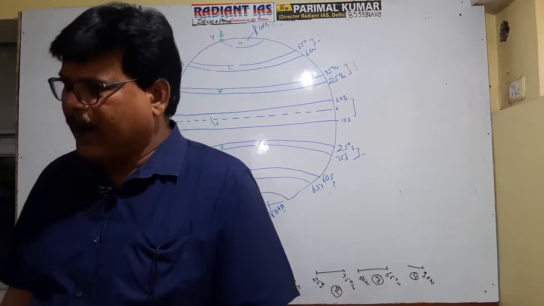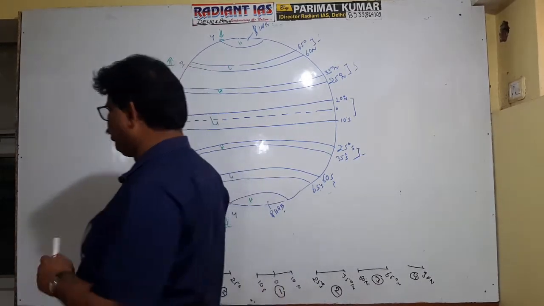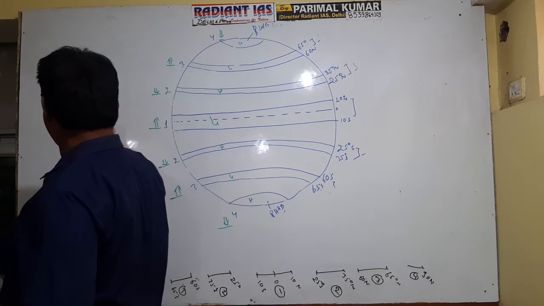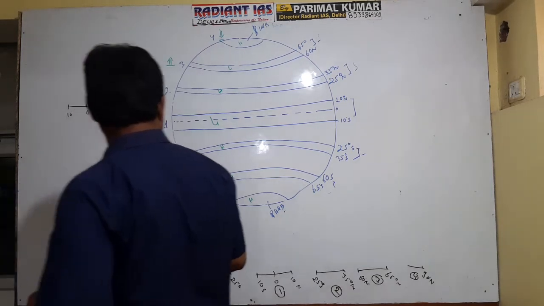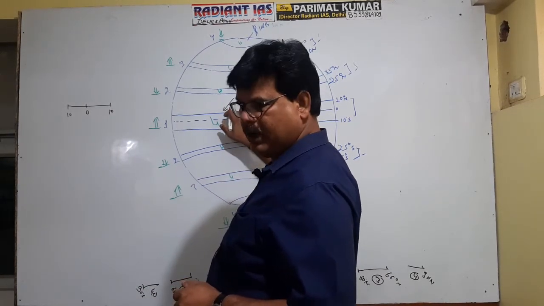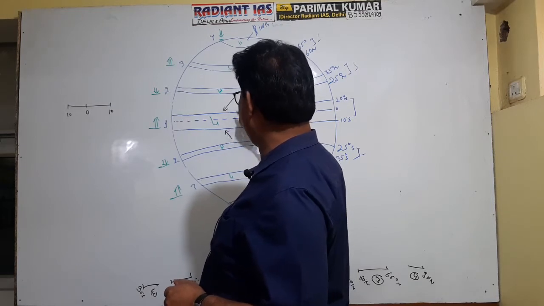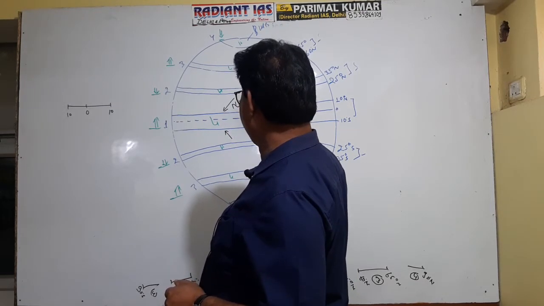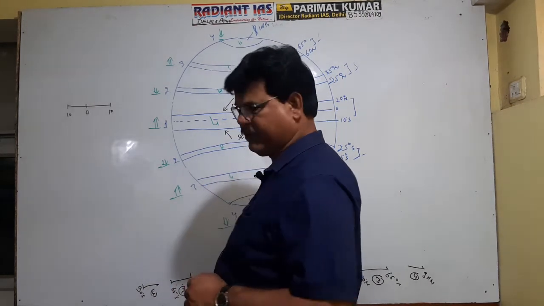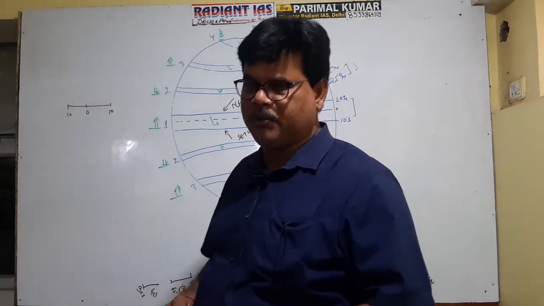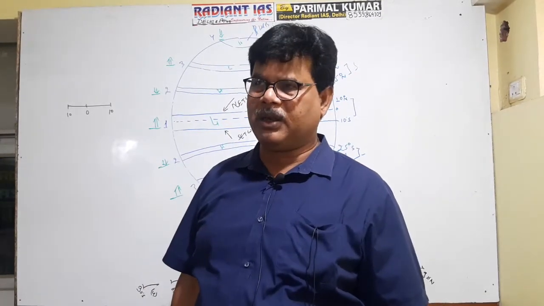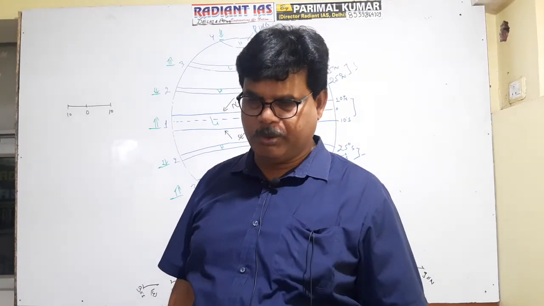It is clear now. And in the central part, actually what happened, you see, this is 0 degree, this is 10 degree, this is 10 degree. From this part the northeast trade wind blows, and from this side, at the south, this is the northeast trade wind of the northern hemisphere, and this is the southeast trade wind of the southern hemisphere. The trade wind of the northern hemisphere is referred to as the northeast trade wind because the naming of the wind is done on the basis of the direction from which it appears to be coming.